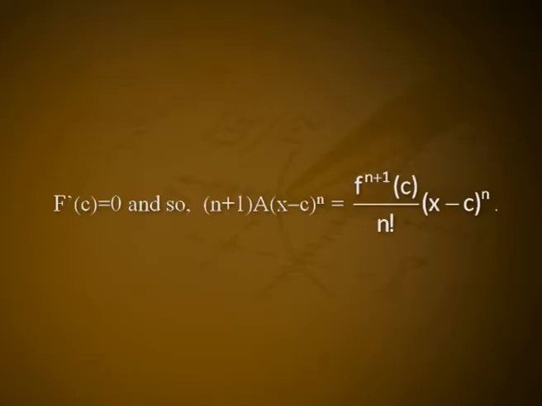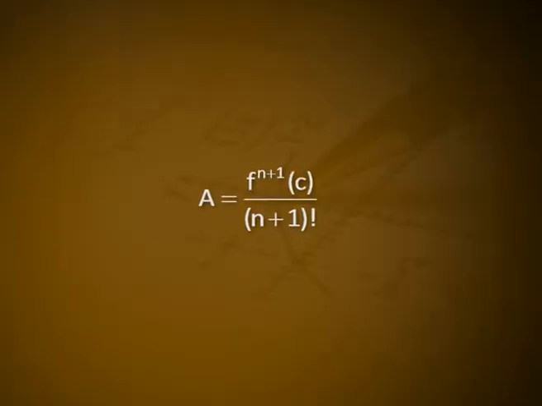Applying Rolle's theorem, there exists a point c between a and x such that F'(c) = 0, and so (n + 1)A(x - c)^n = f^(n+1)(c)/n! (x - c)^n. This gives A = f^(n+1)(c)/(n + 1)!.